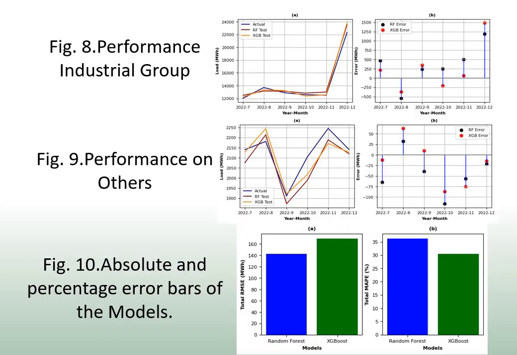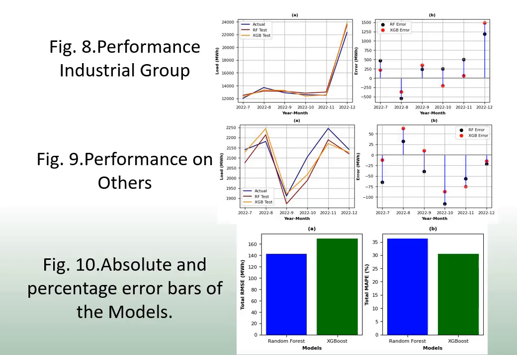In figure 10, two metrics are shown: the total absolute error and the total percentage error between the actual load values and the predictions. When analyzing the sum of absolute errors, the random forest model scores higher, while the performance of the XGBoost model was lower in comparison. Regarding the percentage errors, it is observed that the XGBoost model exhibits superior performance, followed by the random forest model. When we evaluate the root mean squared error, random forest achieves a better fit compared to XGBoost.